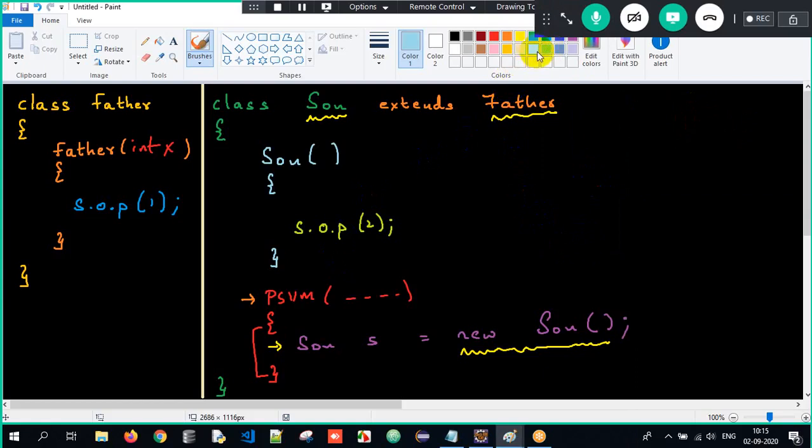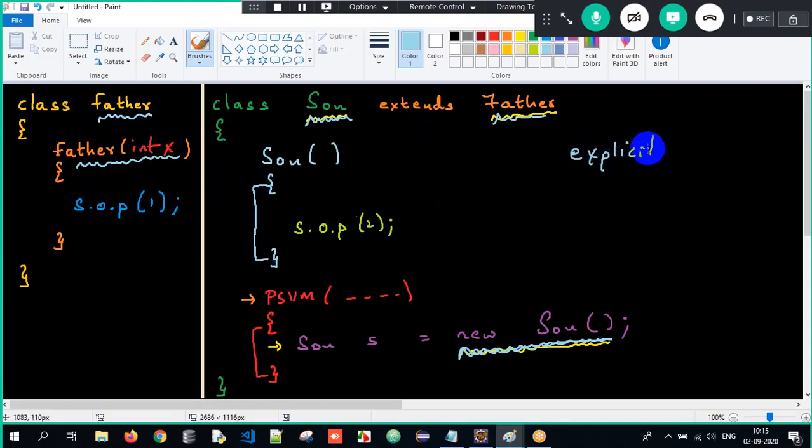Understand carefully. When you create an object of a subclass, I repeat, when you create an object of a class, and if that class has a superclass, and if that superclass has a parameterized constructor, the subclass constructor has to invoke it explicitly.